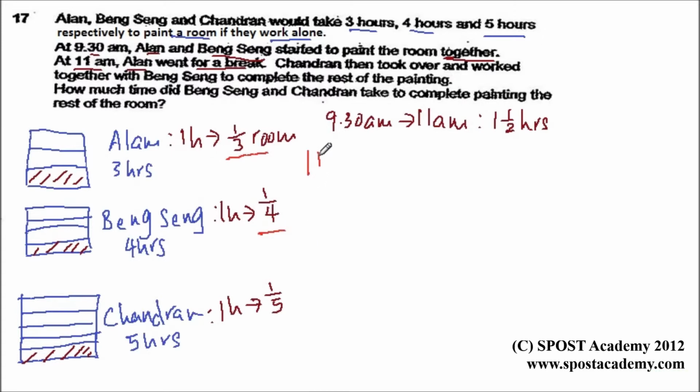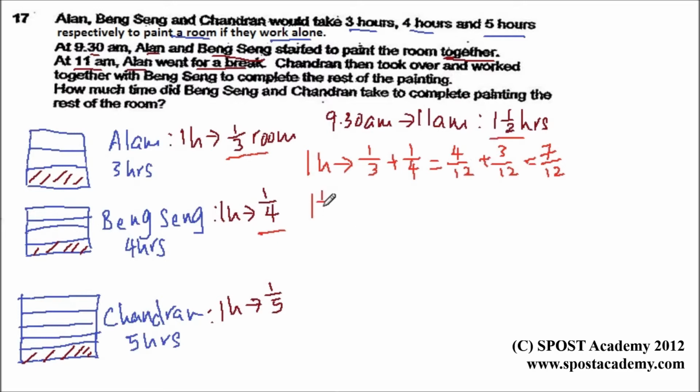So in 1 hour, both of them can paint a total of 1/3 plus 1/4 of the room. This gives us 4/12 plus 3/12, which is equal to 7/12 of the room. From 9:30 to 11 a.m., they are using 1.5 hours.